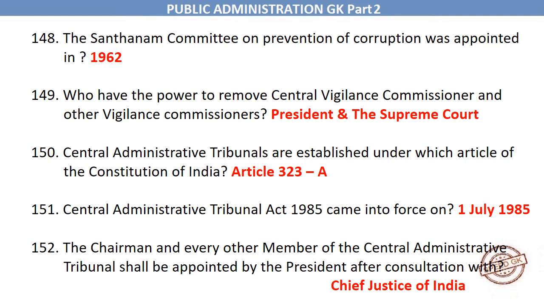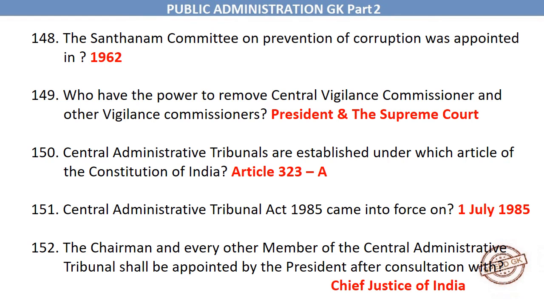Central Administrative Tribunals are established under which article of the Constitution of India? Article 323A. Central Administrative Tribunal Act 1985 came into force on 1st July 1985.